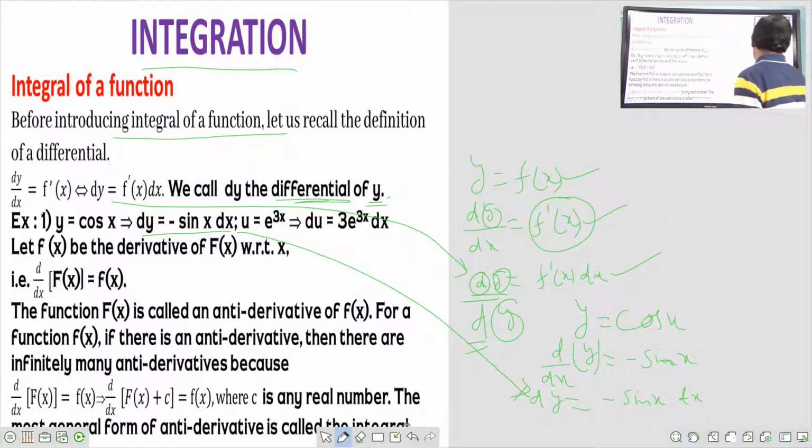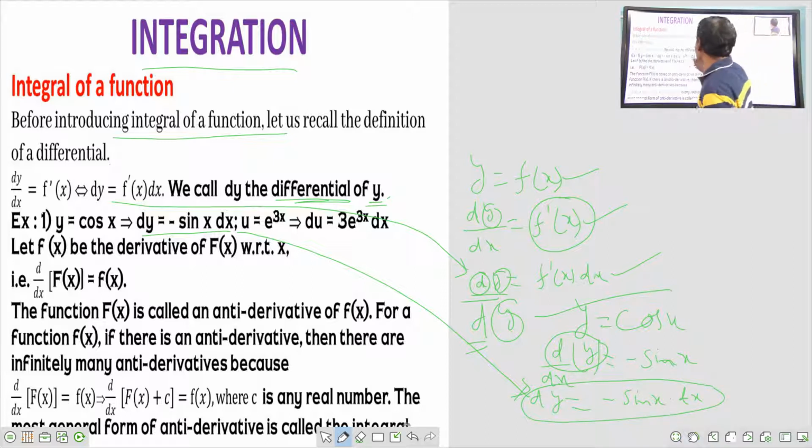Our function is y equal to cos x. d by dx of y means d by dx of cos x. Differentiation of cos x is minus sin x. If we are only interested in dy, this dx goes to this side by cross multiplying. So dy is equal to minus sin x dx.